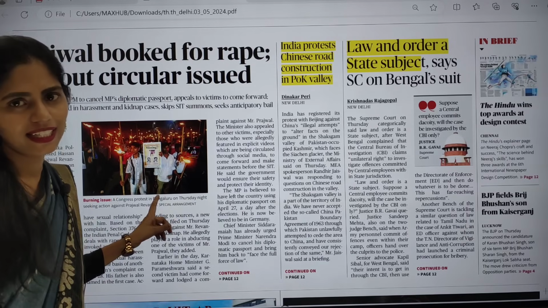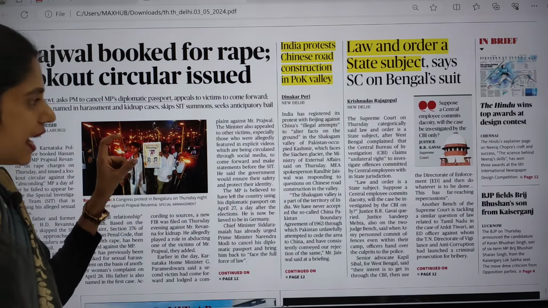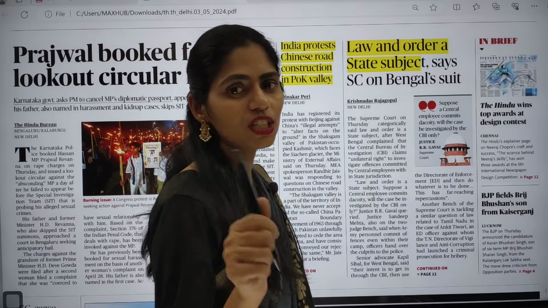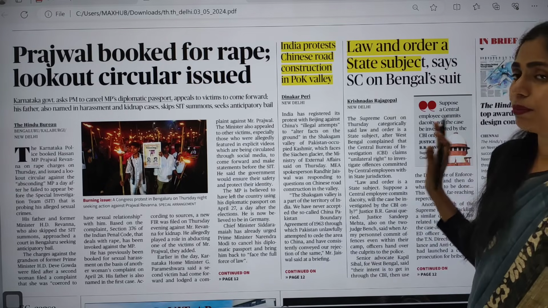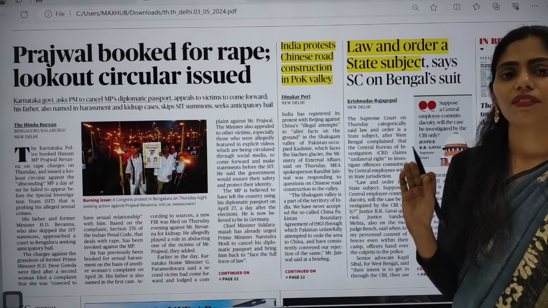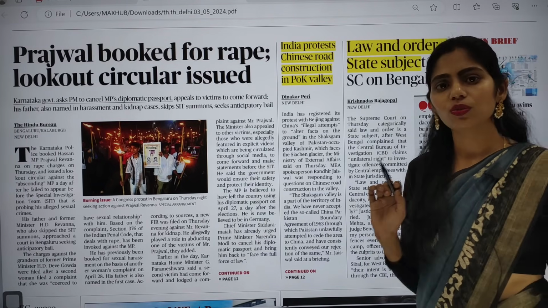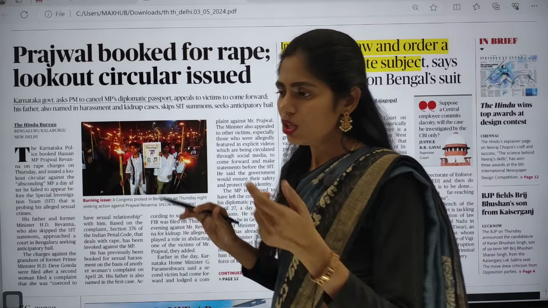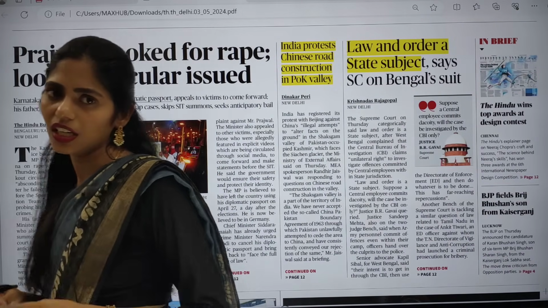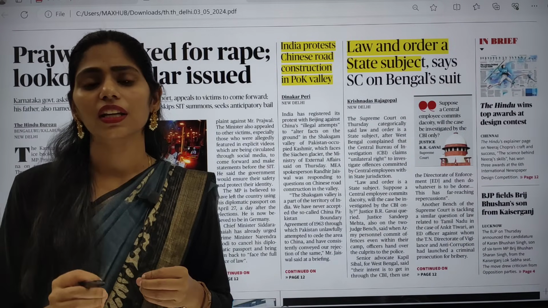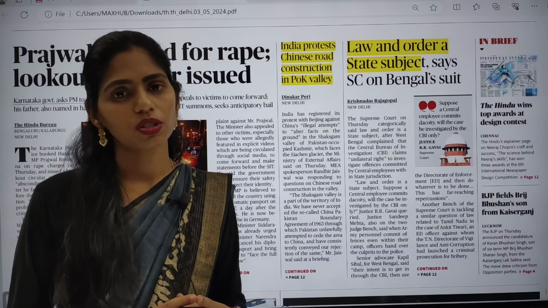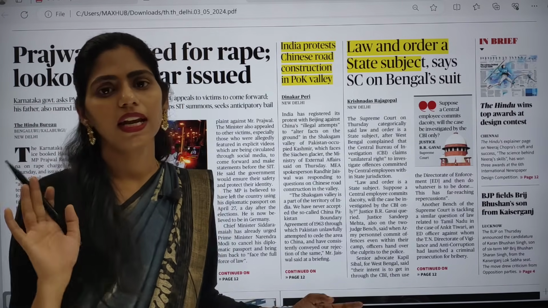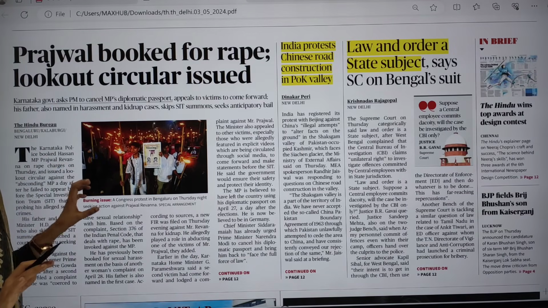So here we are taking the daily edition of The Hindu paper and we are going to pick out the articles which are relevant from our examination point of view. We are going to see only important articles. We are not going to see irrelevant articles at all, because I don't want to waste a single minute of your time. So whatever time you are spending on this Hindu analysis will be very important, and actually 60 to 70% of your paper is based on current affairs, from both prelims and mains. So you have to be very much focused on current affairs for sure.